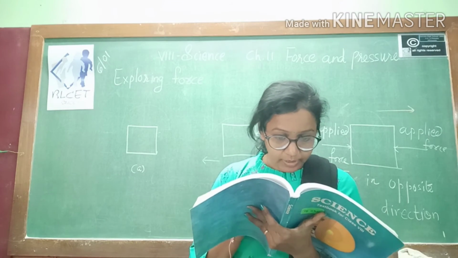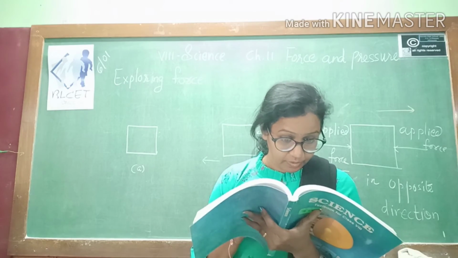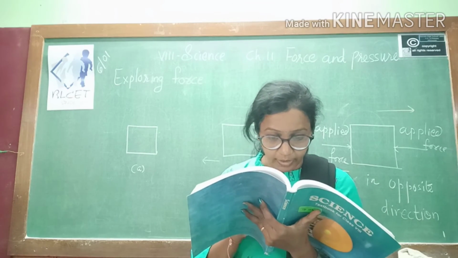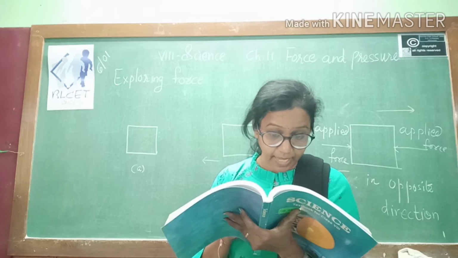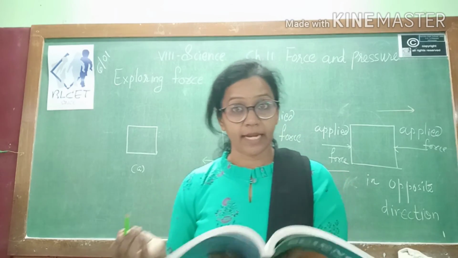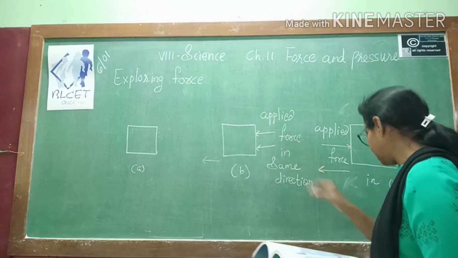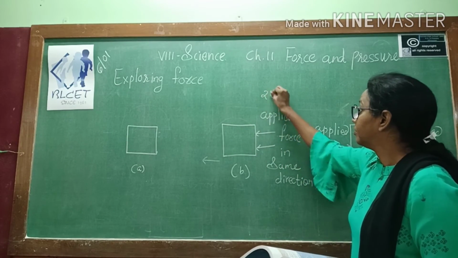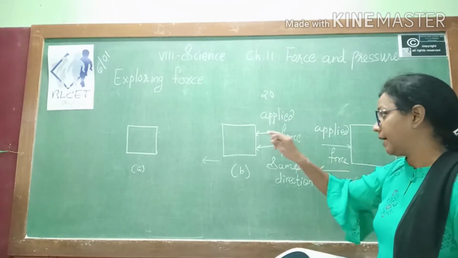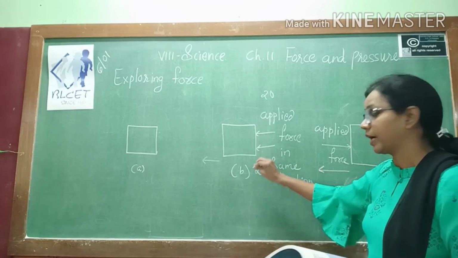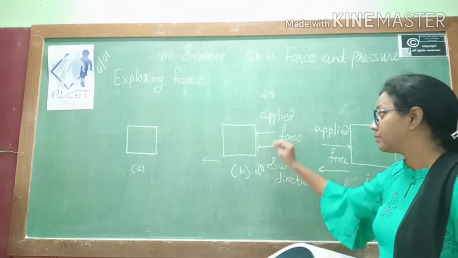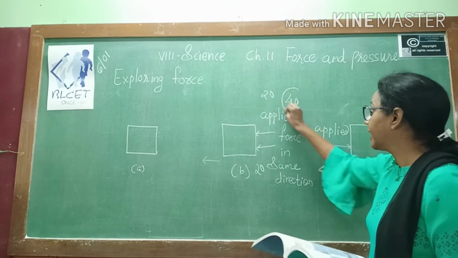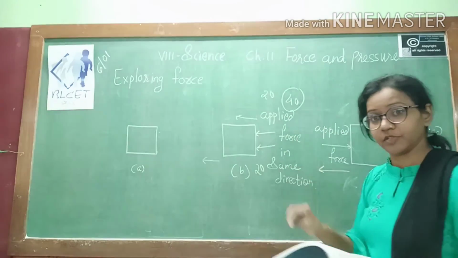So what do these examples suggest? Forces applied on an object in the same direction are added. Added means, suppose the first person is applying force 20 times and this person is also applying force 20 times, so both are added, so the total is 40 times, then it will move in this direction.